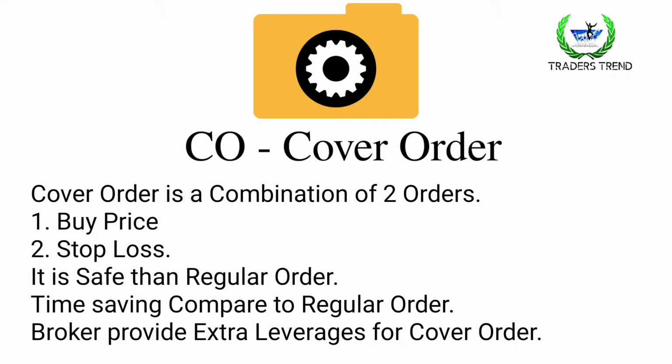In a regular order you buy the shares, for example 100 quantity, and then you have to set your stop loss separately. But here you set your price as well as stop loss at the same time. So it is time saving for you, and the broker also provides extra leverage for cover orders compared to regular orders.